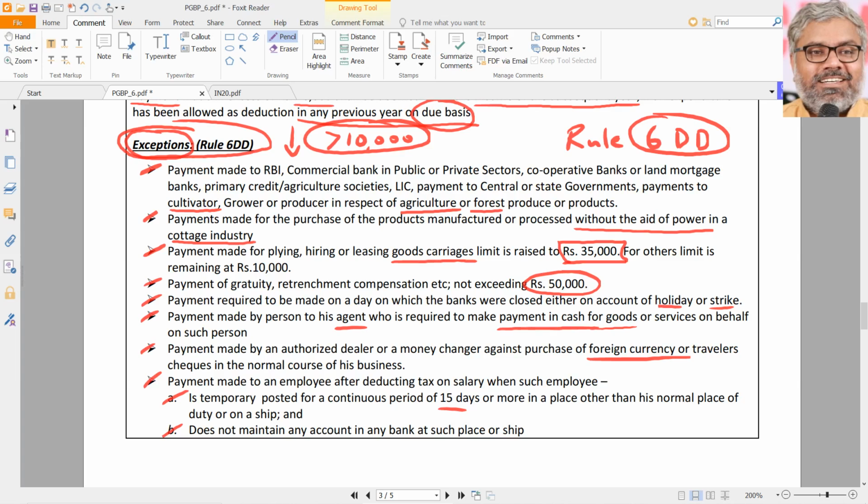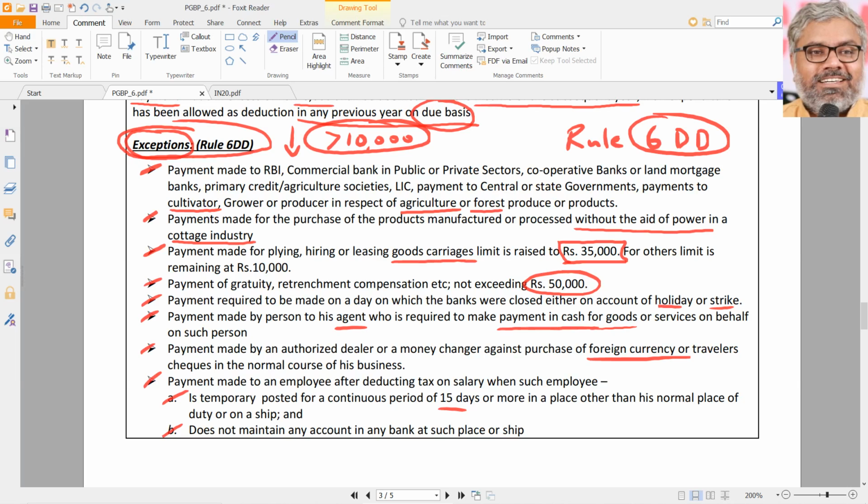We don't have to get into that. For us, it's all about theory. For us, it's all about provisions and rules which are there in black and white. Reality is completely different. As per theory, is it okay or not okay to pay more than 10,000 cash or not? That we have to observe. In these cases, when mentioned in Rule 6DD, it's okay to pay cash also.